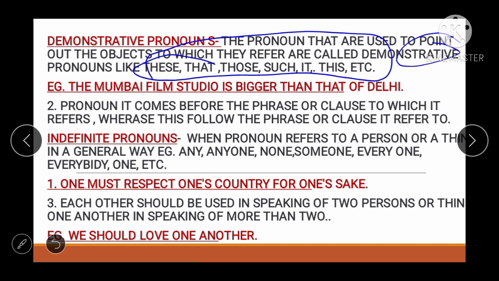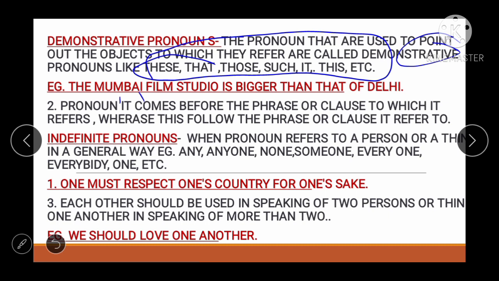Okay, for example, the Mumbai film studio is bigger than that of the Delhi. See, that आया, right? Next one, pronoun it. Pronoun it comes before the phrase or clause to which it refers, whereas this follows the phrase or clause it refers to. See friends, we will solve the example so we will get it.